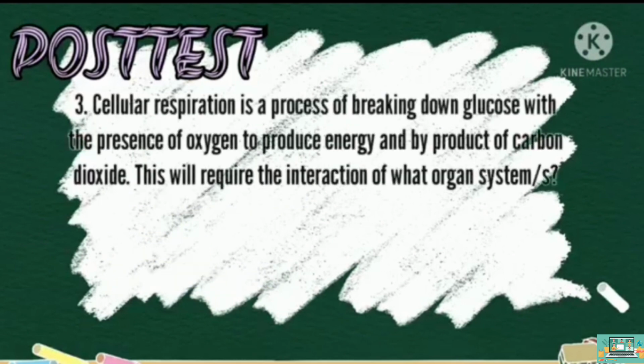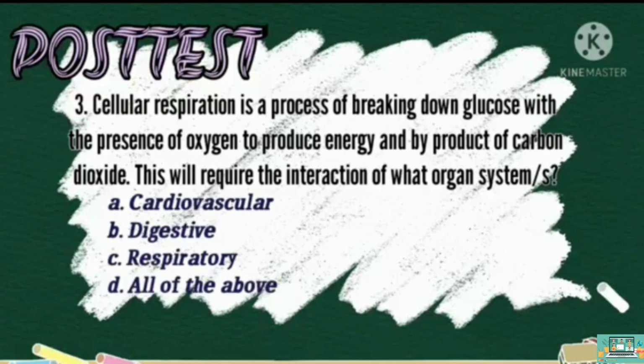For question number 3, cellular respiration is a process of breaking down glucose with the presence of oxygen to produce energy and the byproduct of carbon dioxide. This will require the interaction of what organ systems? Is it A, cardiovascular, B, digestive, C, respiratory, or D, all of the above?